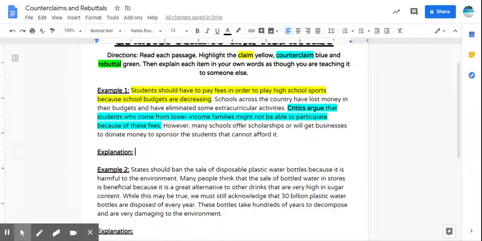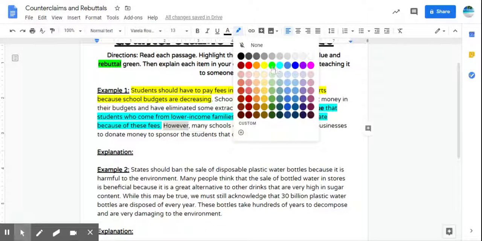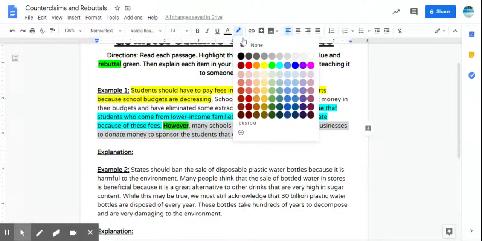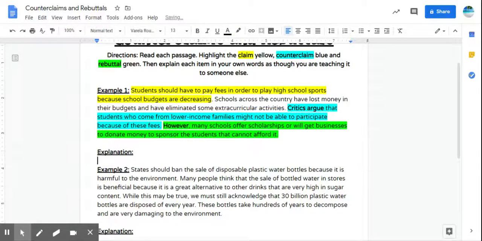Oops. Then we have however. However is a key term that points to a rebuttal. So I'm going to highlight this green and I'm going to make it bold just because it's a keyword. However, many schools offer scholarships or will get businesses to donate. So our author here is giving a rebuttal by saying, yeah, okay, maybe some kids can't afford it. However, there are other ways around it. There are scholarships, there are sponsorships, there are businesses that will donate money to help.